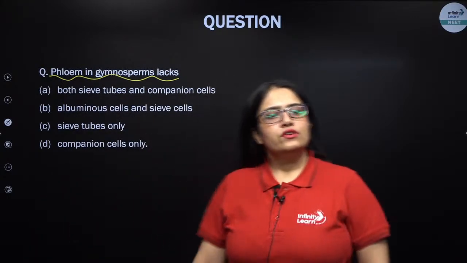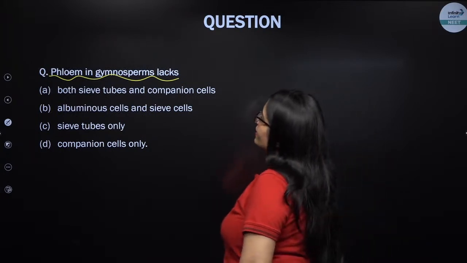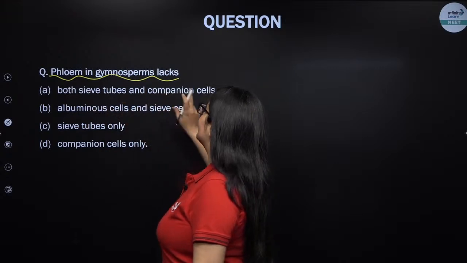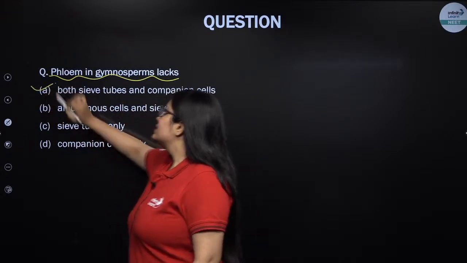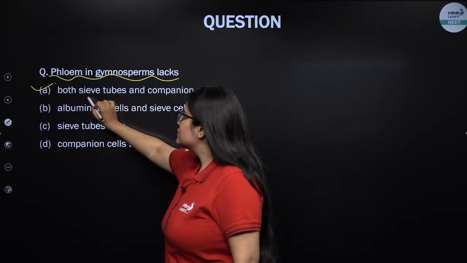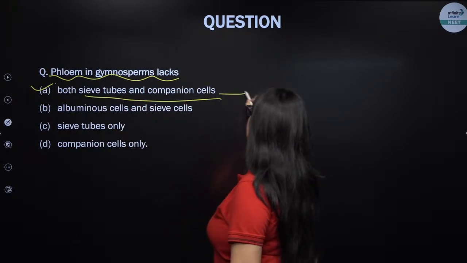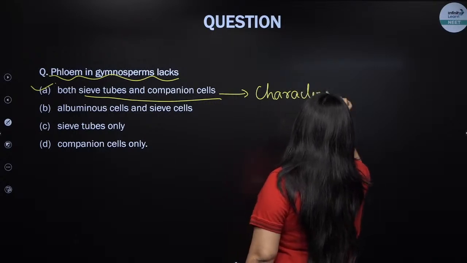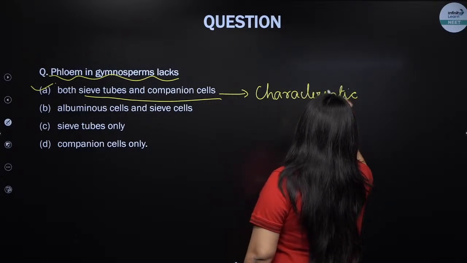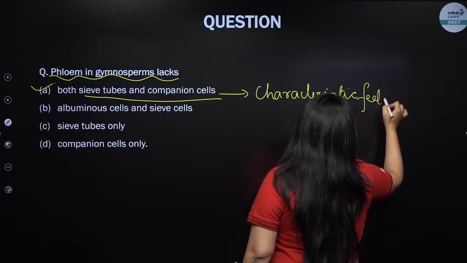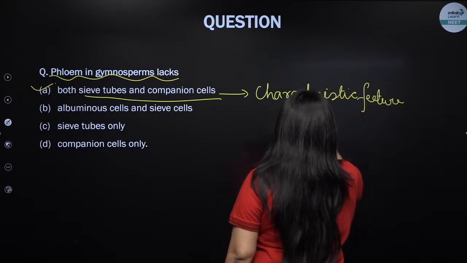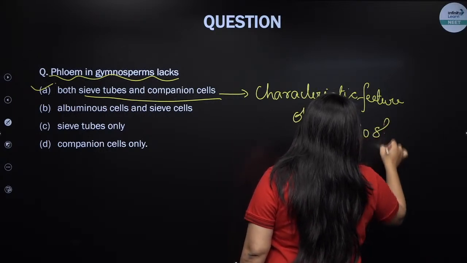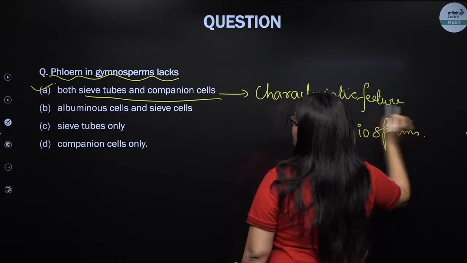So W is actually correct over here. Phloem in gymnosperms will lack both sieve tubes and companion cells. Notice this, my dear students, presence of sieve tubes and companion cells is a characteristic feature of angiosperms, this is an angiosperm character, right?